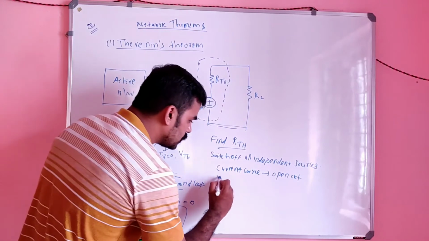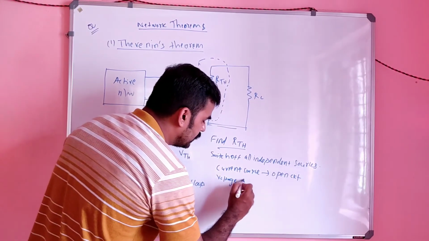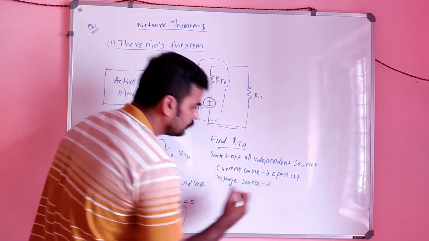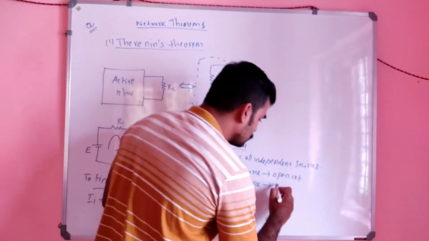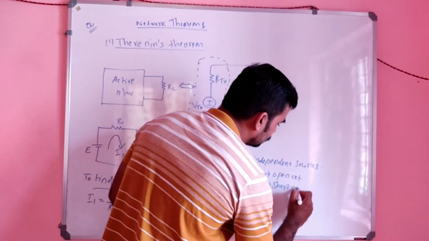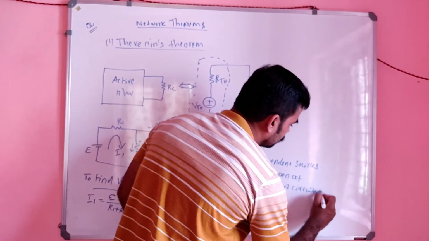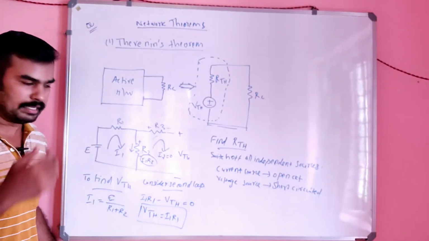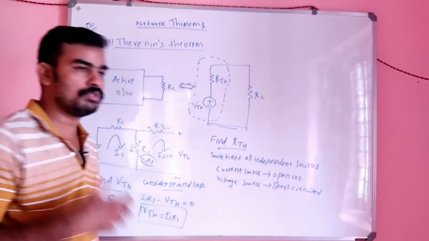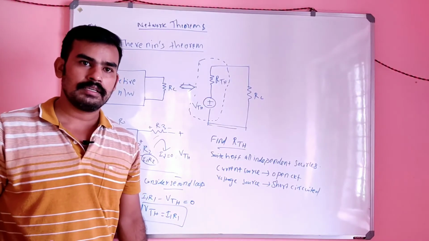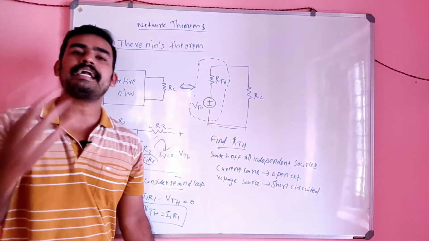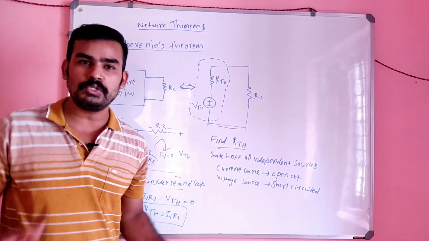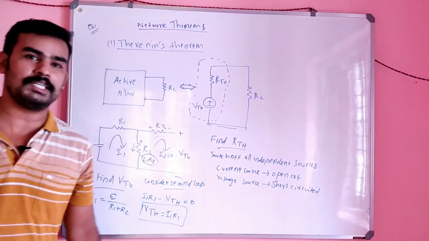Switching off a voltage source means the voltage source should be short circuited. Is it clear? So switching off an independent source means, to switch off a current source, you have to make I equal to 0, right?